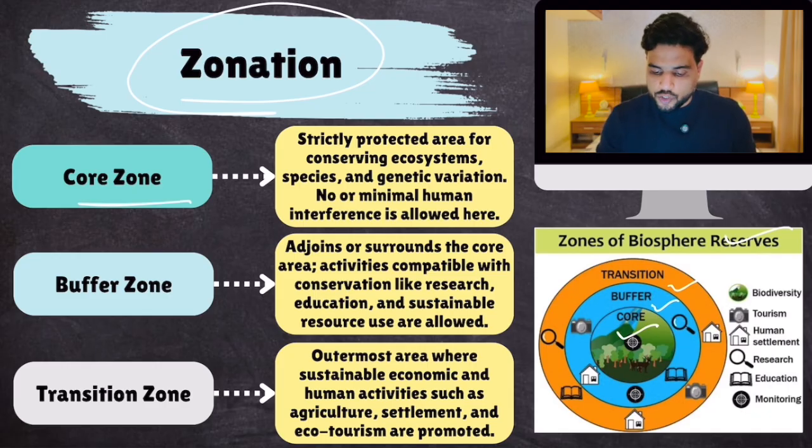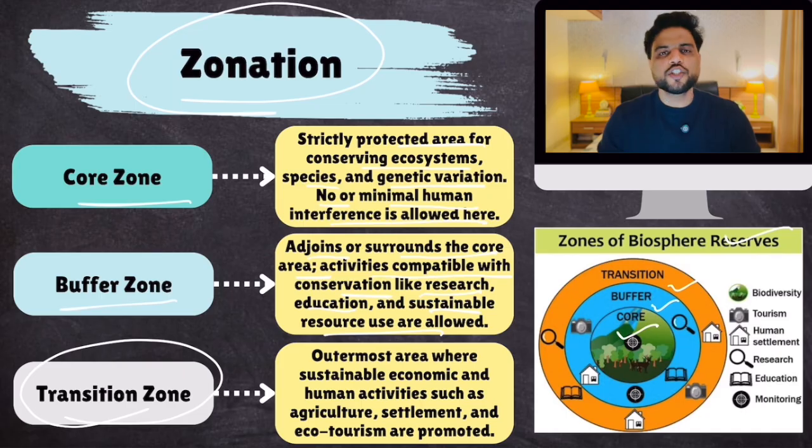Core zone: a strictly protected area for conserving ecosystems, species, and genetic variation. No human or minimal human interference is allowed in this core area. Then there is a buffer zone. It adjoins or surrounds the core area, and activities compatible with conservation like environmental research, education, and sustainable resource use are allowed.